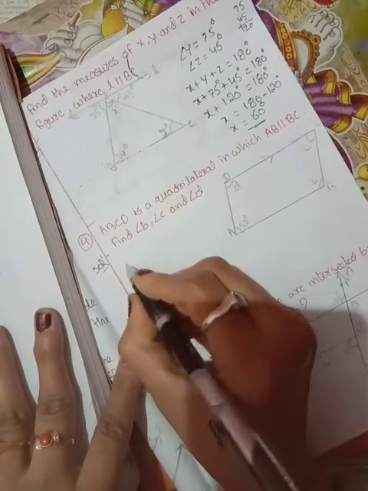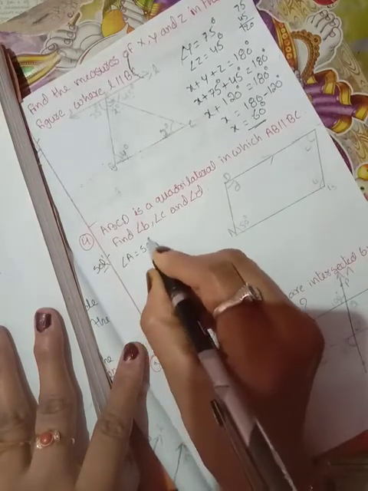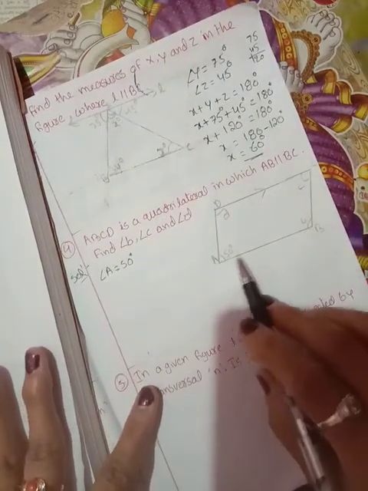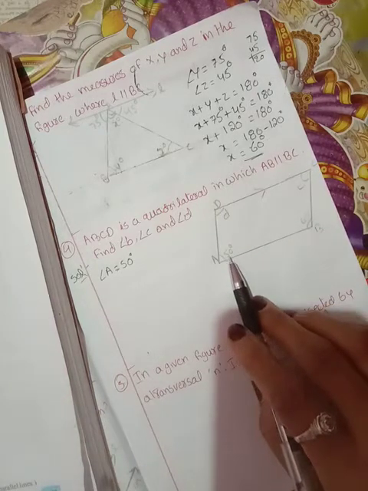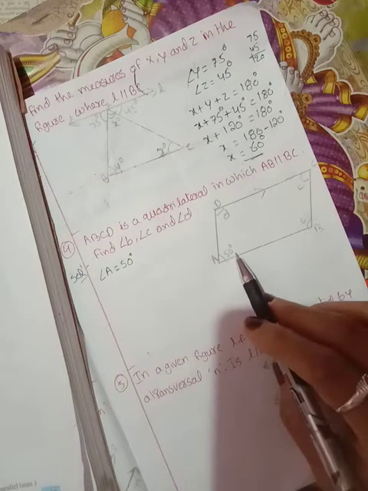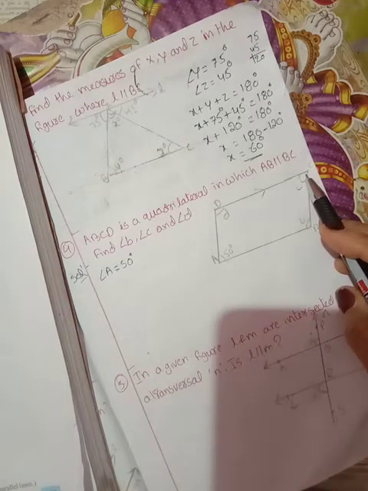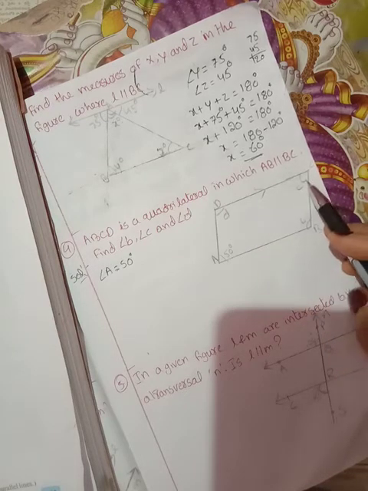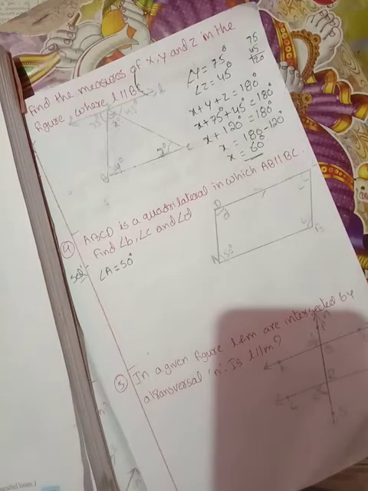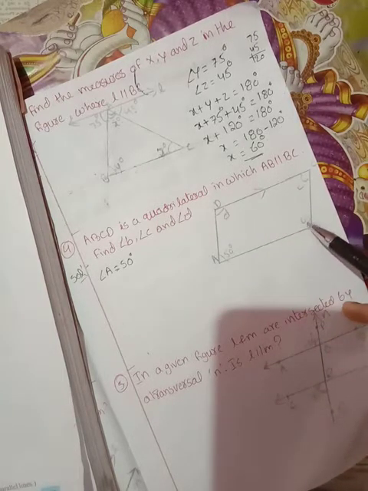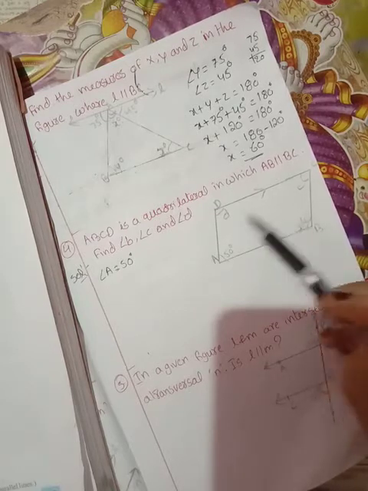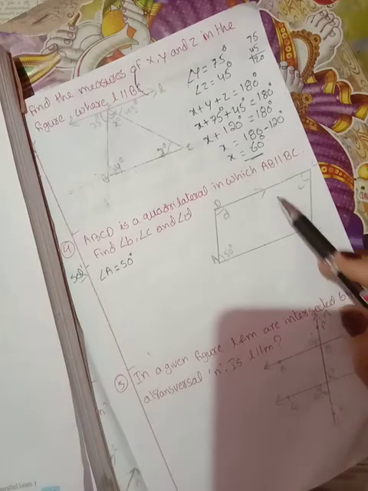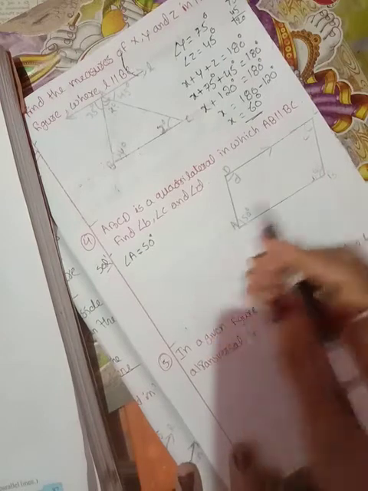Here it is also angle A. Angle A is 50 degrees, but you don't know B, C and D. So angle A is 50 degrees. Its opposite angle is also the same, because these are parallel lines. So here C is also 50 degrees. And the remaining two angles, B and D, are both equal only, because it is a parallelogram with parallel sides.